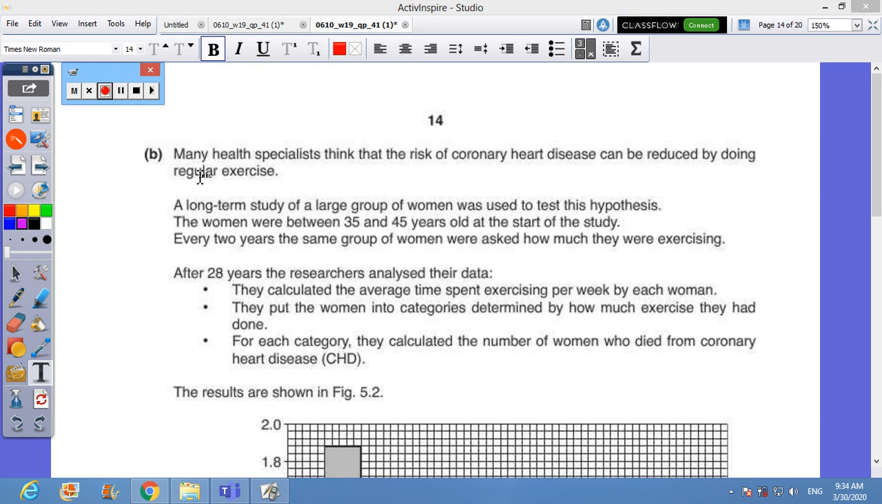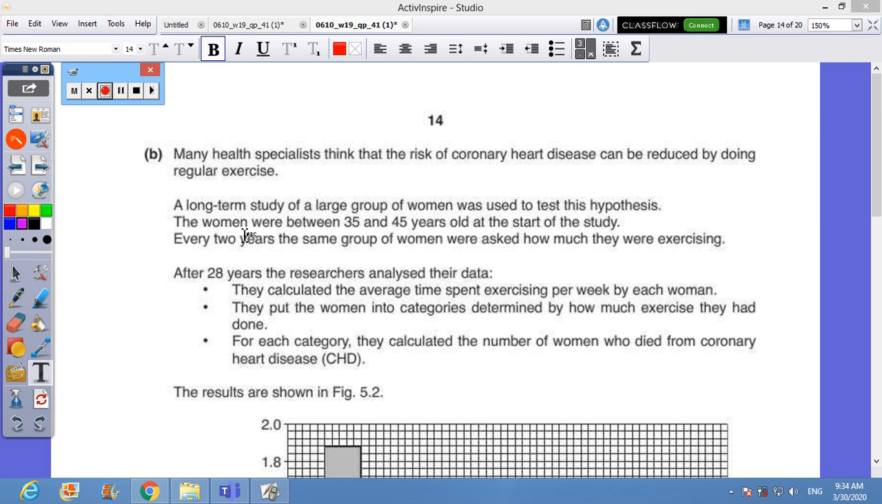Part B. Many health specialists think that the risk of coronary heart disease can be reduced by doing regular exercise. A long-term study of a large group of women, please underline women, was used to test this hypothesis. The women were aged between 35 and 45 years old at the start of the study. Please underline this age range.